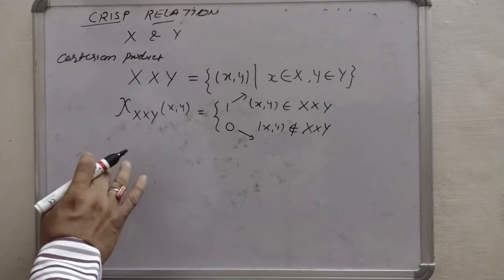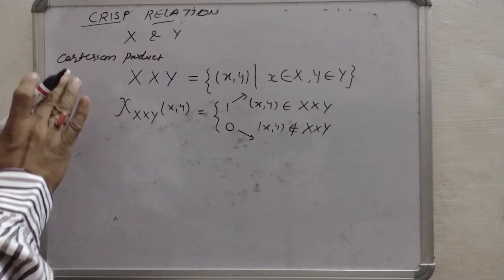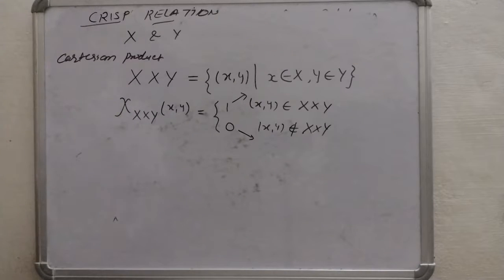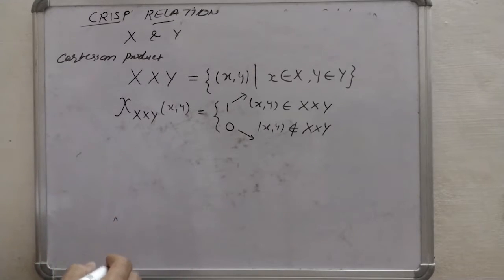Now, these crisp relations may further have two types. One is unconstrained, another is constrained relation.